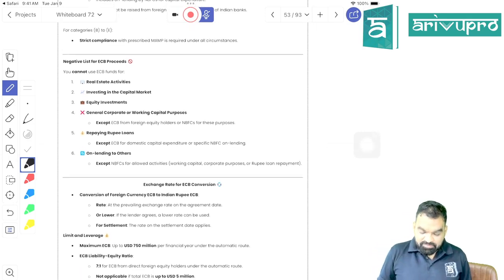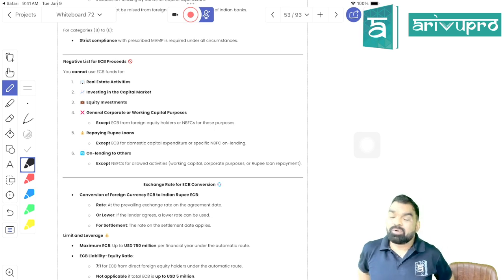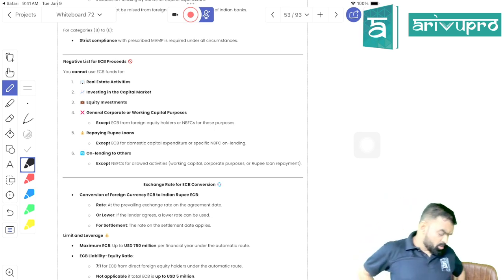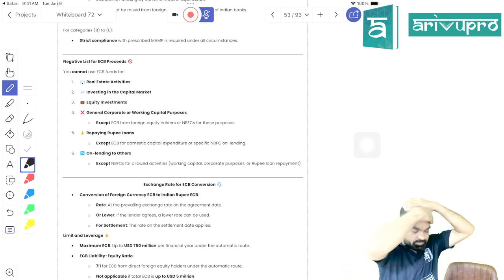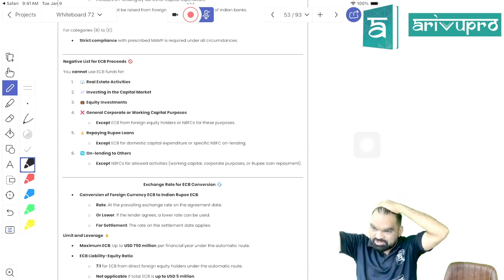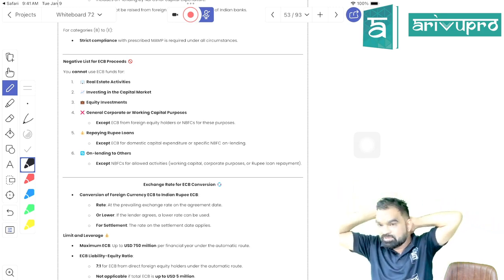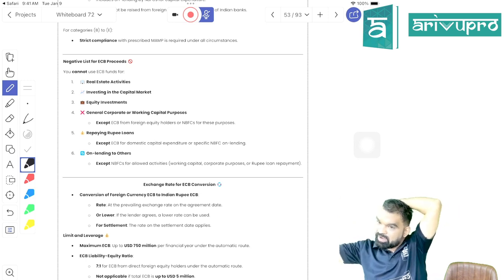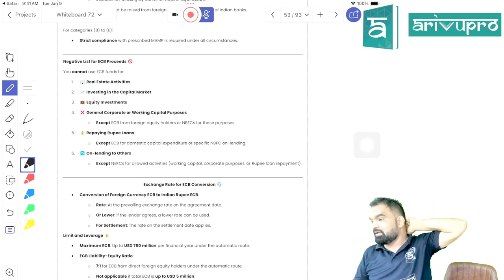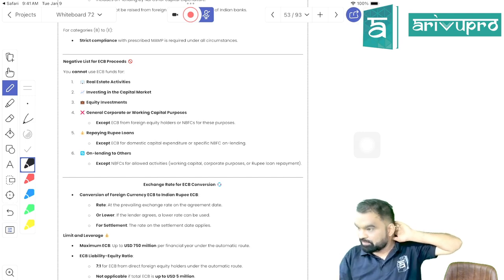Now, the negative list for ECB proceeds. What is a negative list, beta? End use restrictions, right? What are end use restrictions, students? Yesterday I explained to you about end usage, right? Even if I'm borrowing a loan from my wife and I tell her I'm going to use this loan for my business, but I use that amount in gambling, even my wife can file a suit against me for recovery of the loan.